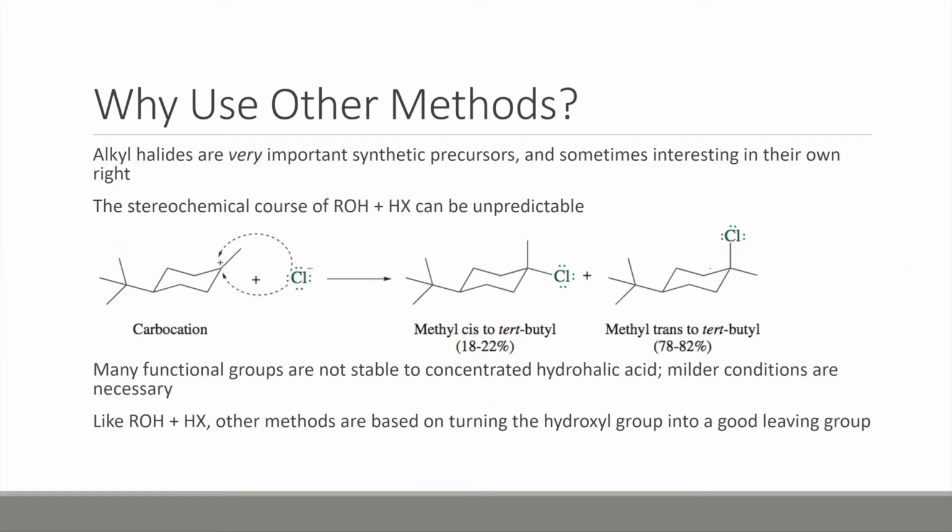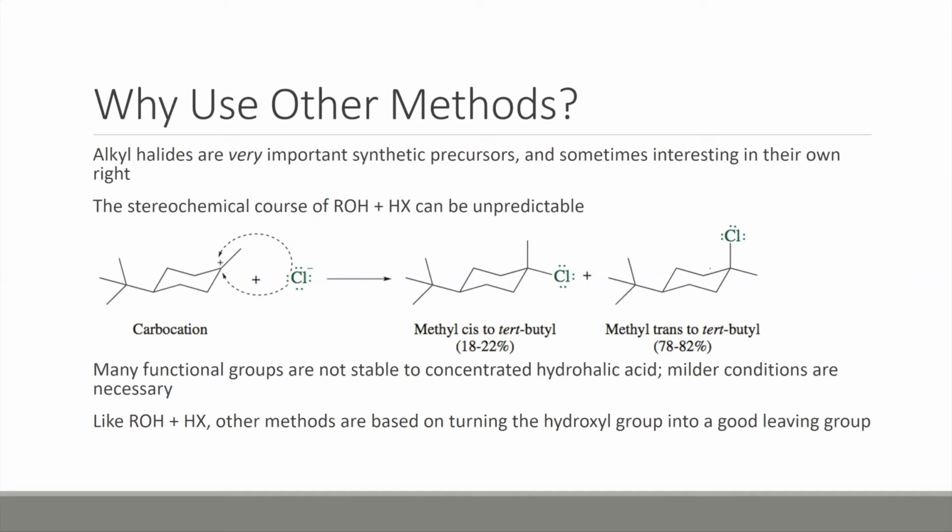Now, there are other methods to forming alkyl halides. Again, they're very important synthetic precursors, and sometimes they're just interesting in their own right. The stereochemical course of reacting an alcohol plus an acid halide can be unpredictable, because we can get different types of stereocenters. We can have inversions, we can have mixtures of stereocenters where we go from R, but we make R and S. Generally, because this can be unpredictable, we can use other methods to make it a little more predictable.